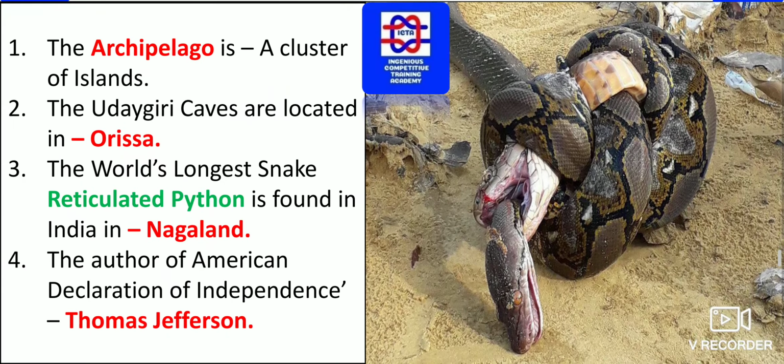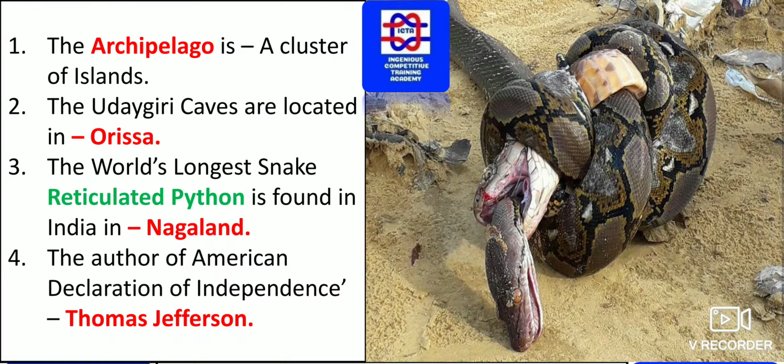Next we have the archipelago. We knew that. What exactly is the meaning of archipelago? A cluster of islands is known as an archipelago. We should remember that Indonesia is the largest archipelago in the world.